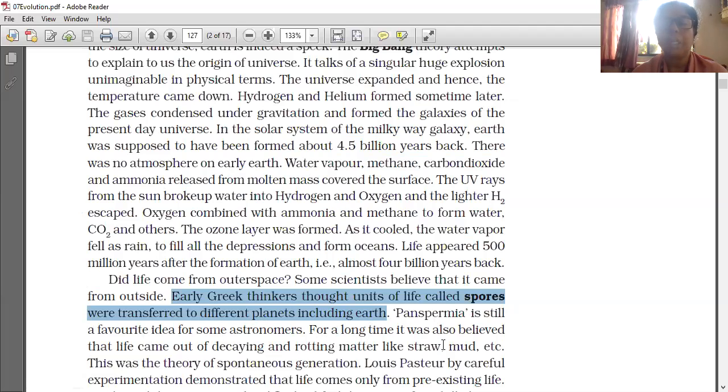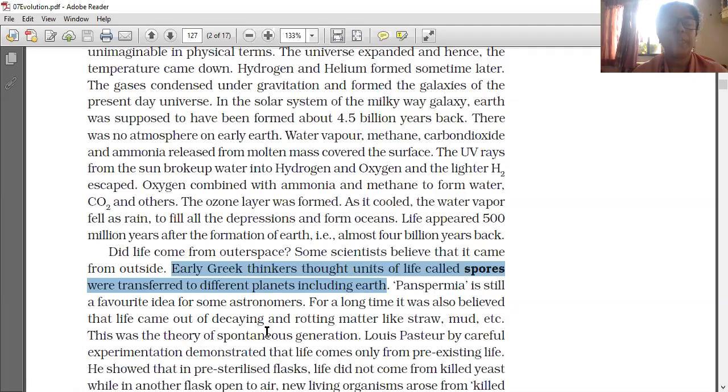For a long time, it was also believed that life came out of decaying and rotting matter like straw, mud, etc. This was the theory of spontaneous generation.